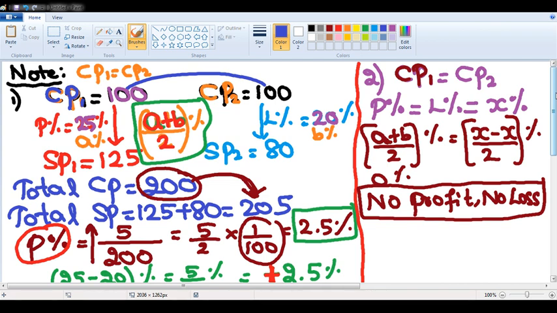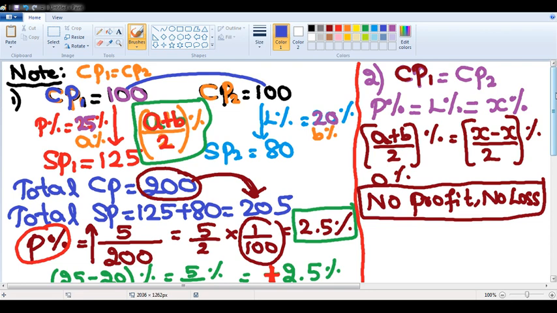Please ask me any doubts. I hope Vagdev you are clear, right, sir? The loss which you messaged in the live chat is for the scenario where the selling prices of two products are the same and the profit and loss percentages are also the same. I hope it is clear.